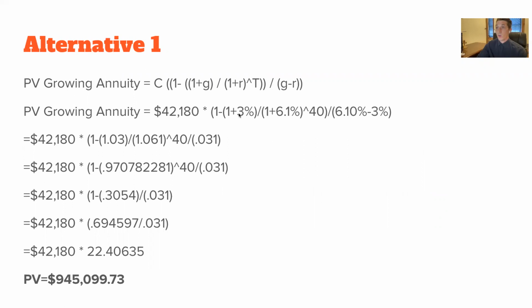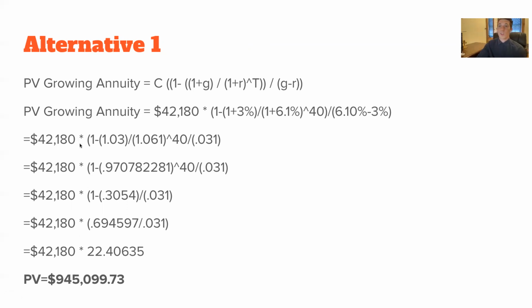And so this is just the growth rate for alternative one, staying at the yacht club. This is the discount rate, 40 years on the job, discount rate minus the growth rate. And we just kind of went down, plugged and chugged, and here we ended up with the annuity factor. We multiplied the annuity factor by the first cash payment.